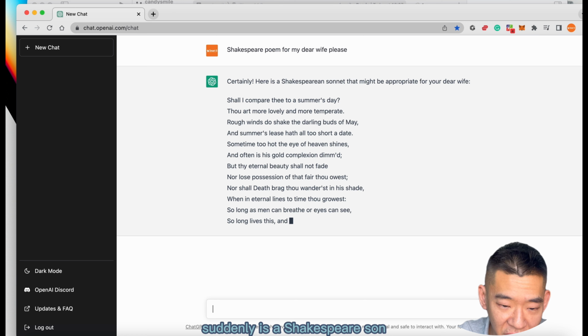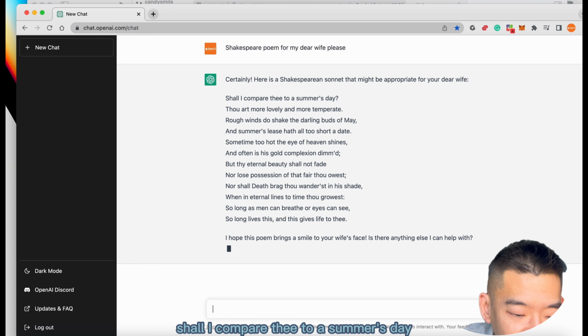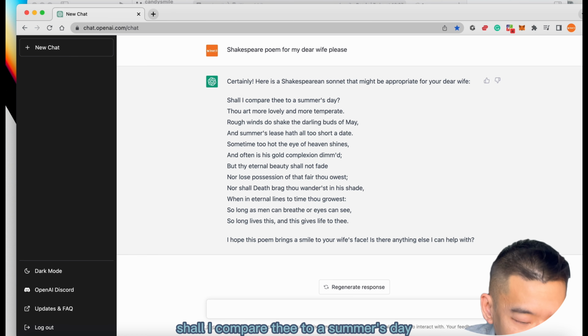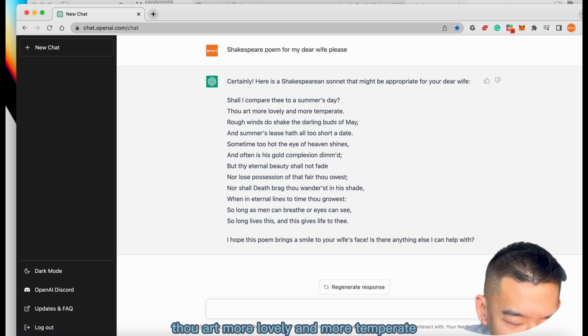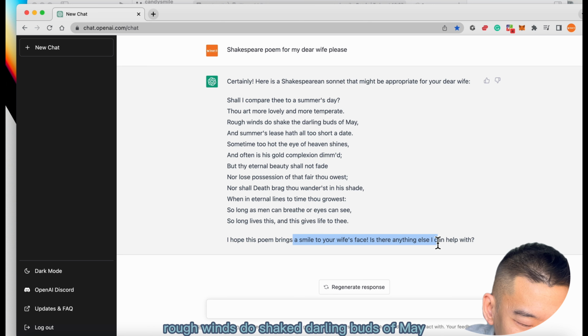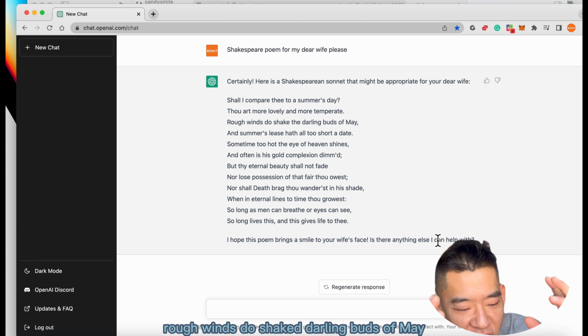Certainly, here's a Shakespeare sonnet. It's appropriate. Shall I compare thee to a summer's day? Thou art more lovely and more temperate. Rough winds do shake the darling buds of May.